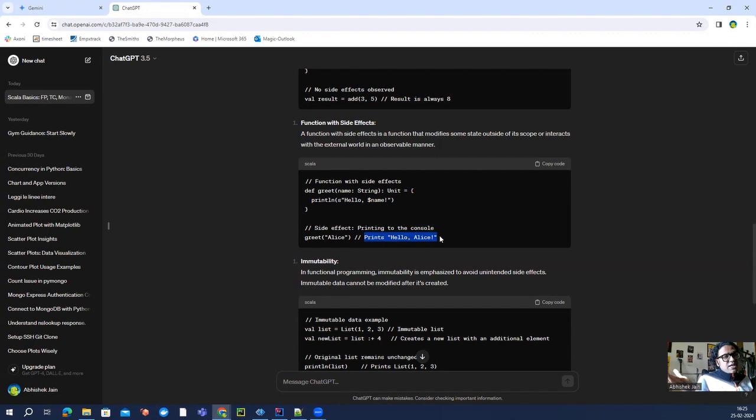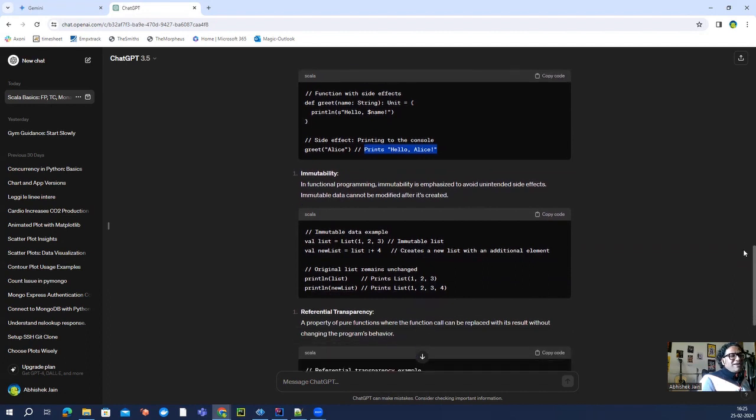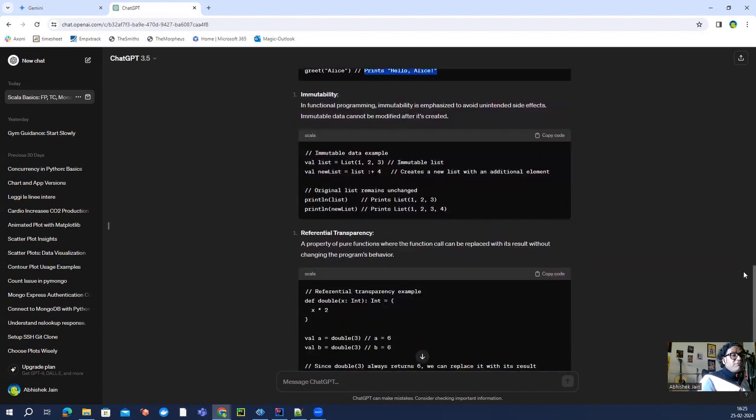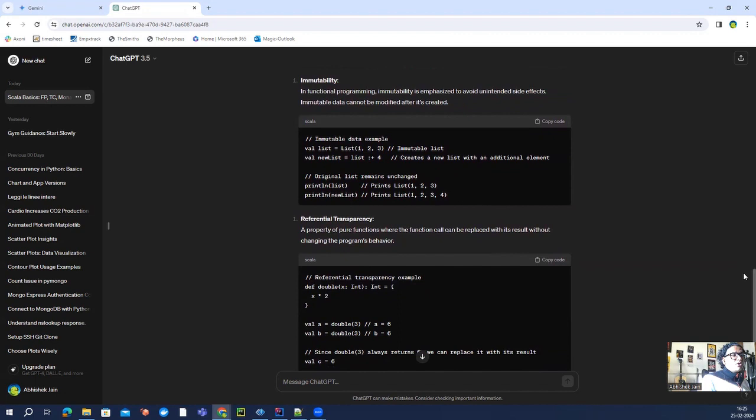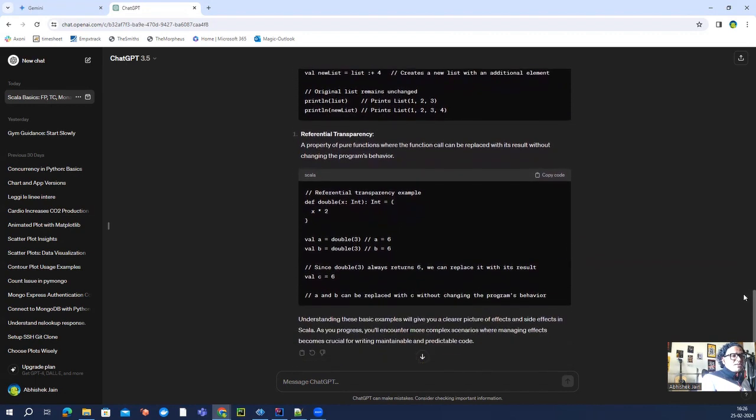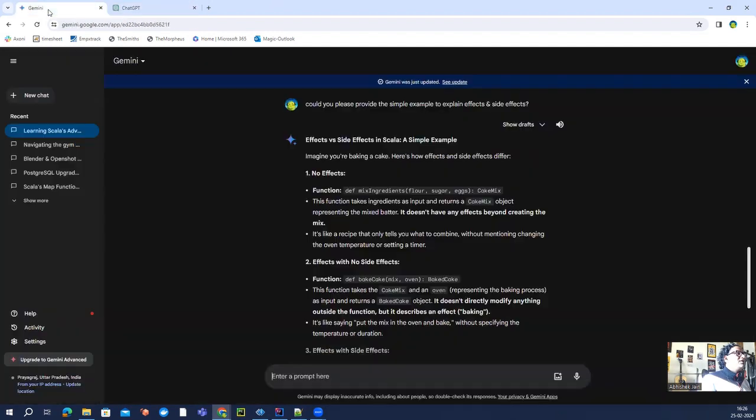So which is outside the scope of a function, right? This makes sense. Like immutability, I didn't even ask, but it's mentioned that referential transparency is really an important thing to understand in Scala, basically. And then let's see what Gemini has.